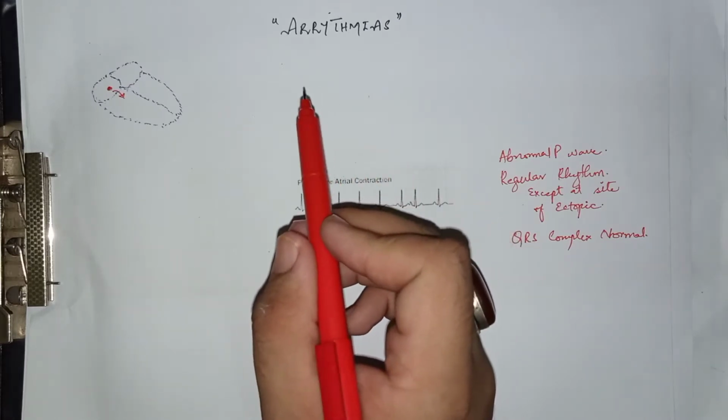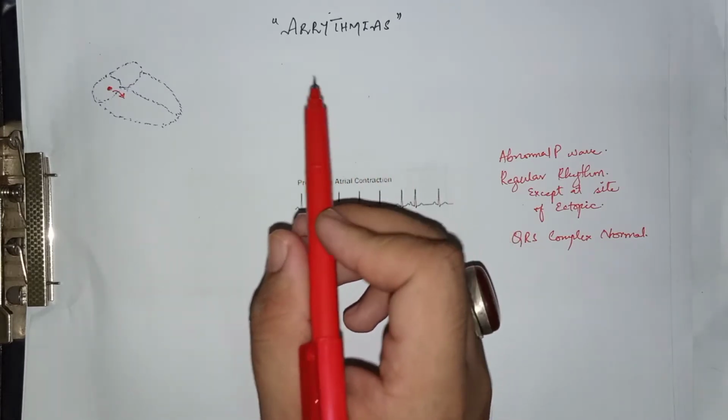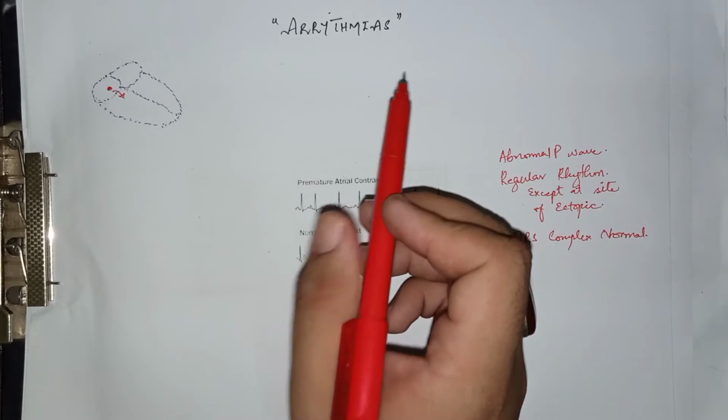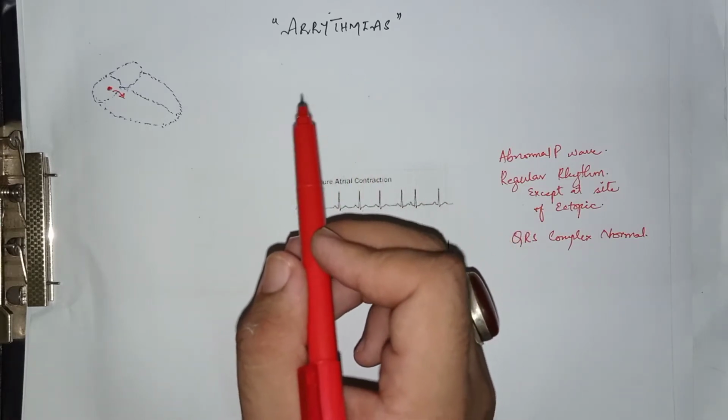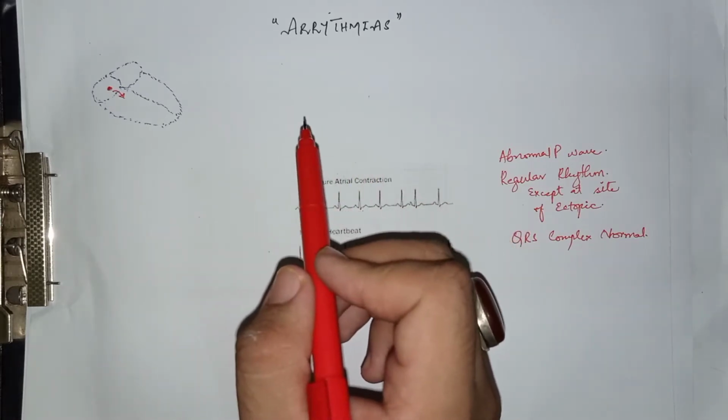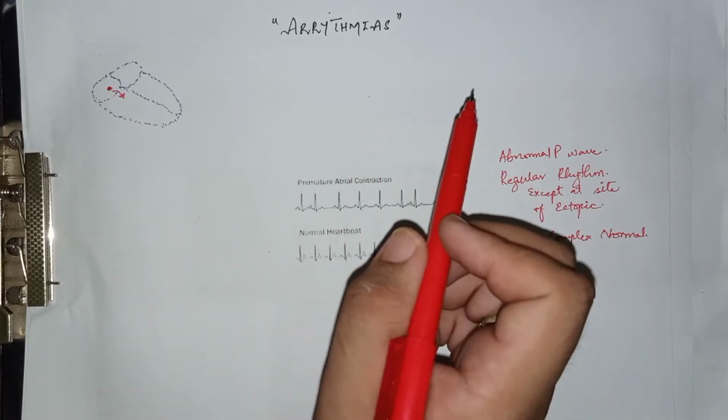It is basically the first A in the mnemonic RAHIB. This is the second A of the mnemonic RAHIB. So let's start with the atrial arrhythmias. We will discuss the ventricular arrhythmias in the next video.